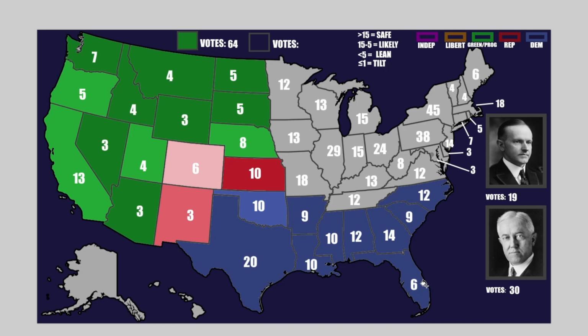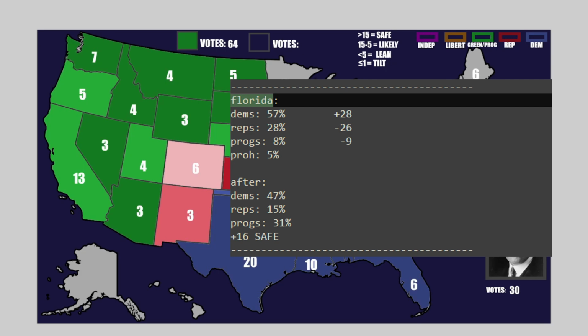And afterwards, after our adjustment after the community poll, we end up with 47% Democrat, Republicans at 15%, and Progressives at 31%. So 16 points safe zone. And Republicans just blown out of the water, Progressives being second place, but still 16 points behind. Not a place you want to be.